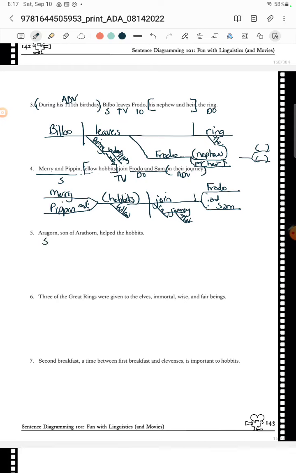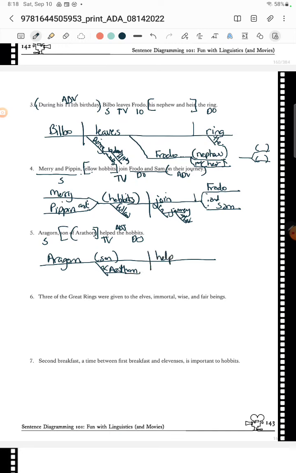Aragorn, son of Arathorn, helped the hobbits. So subject, he's helping the hobbits. The is going to be an adjective here. Son of Arathorn is my appositive, but I've got a prepositional phrase in there. So this one should be a little smoother, right? Aragorn, who is the son, and he is the son of Arathorn.